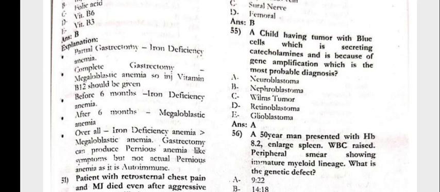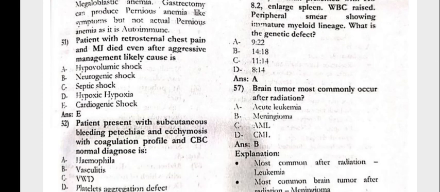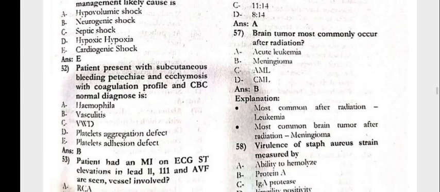The child having a tumor with blue cells, secreting catecholamines, is because of N-myc amplification. What is the most probable diagnosis? That is neuroblastoma. A 50-year-old man presented with Hb 8.2, enlarged spleen, TLC raised. Peripheral smear showing immature myeloid lineage. What is the genetic defect? t(9;22). The brain tumor most commonly occurring after radiation is meningioma.